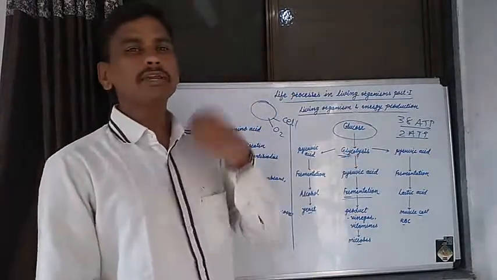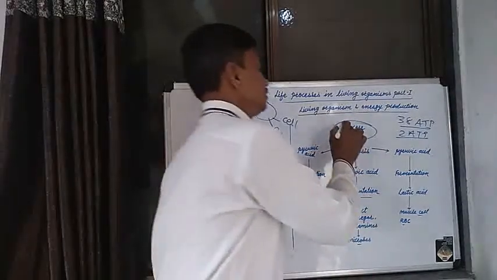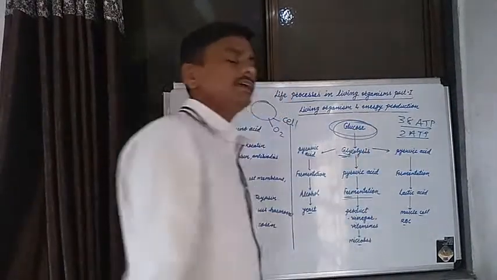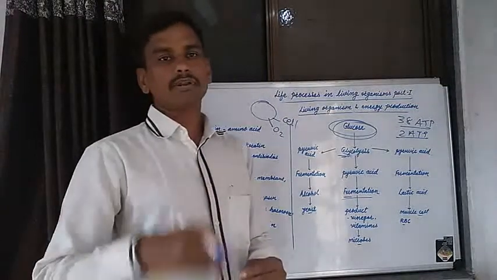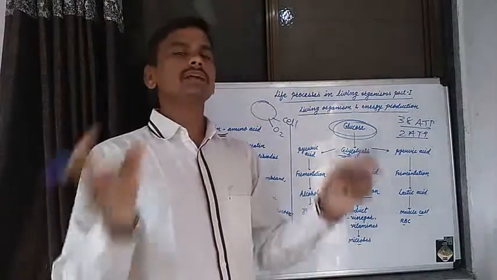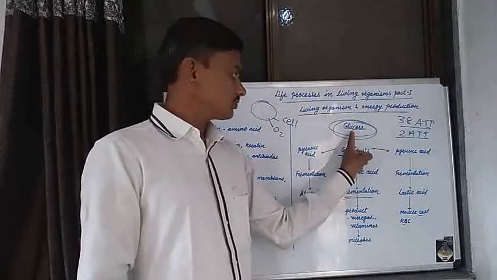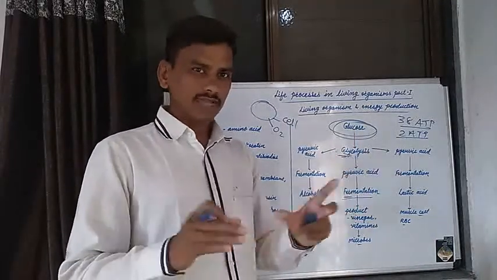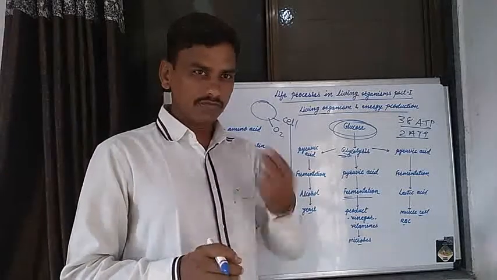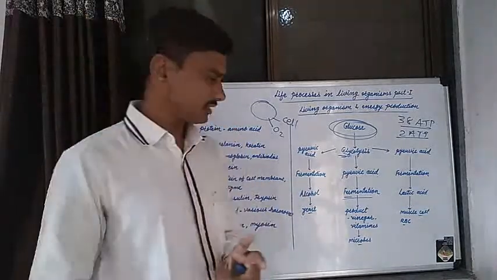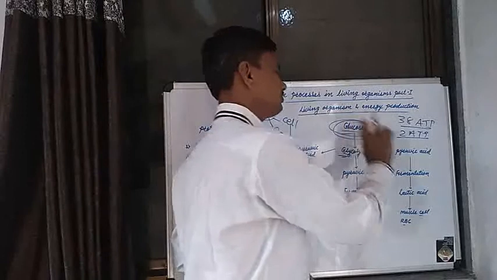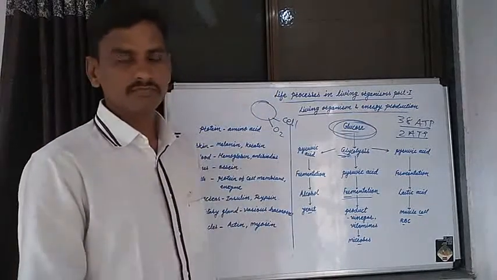Food substances contain various nutrients: carbohydrate, protein, fat, and vitamins. These nutrients oxidize to produce energy. From food substances we get carbohydrate, known as glucose molecules.